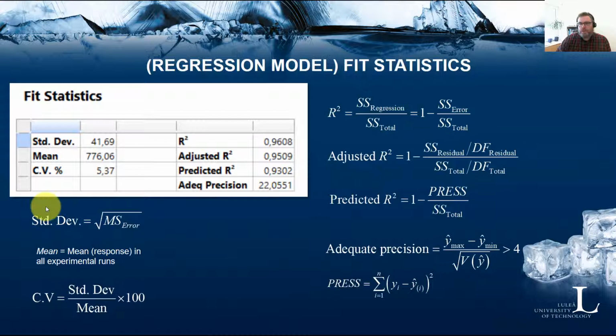The adequate precision is basically a signal to noise ratio. The software states that it's nice to have a signal to noise ratio above 4, and this ratio in this example is 22, so it's indicating an adequate signal. So the model can be used to navigate the design space in a good way.